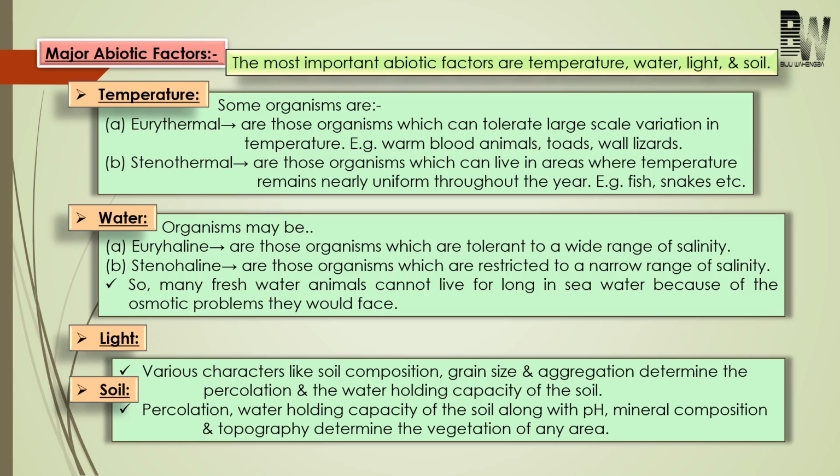Next come to soil. We know that soil is the upper humus containing part of the earth's surface which sustains the terrestrial organisms just like plants. Okay. Next, the character of soil, like soil composition, grain size, aggregation, will determine the percolation and the water holding capacity of the soil. This is one of the most important characteristics of the soil.